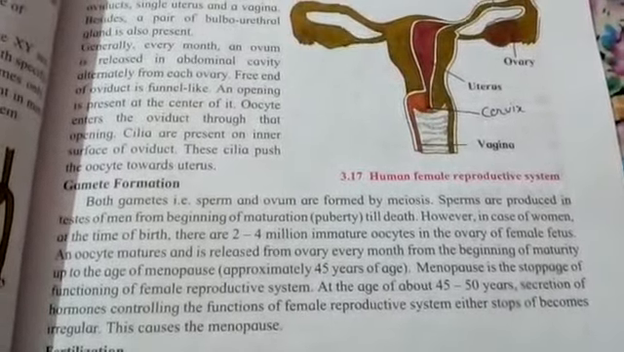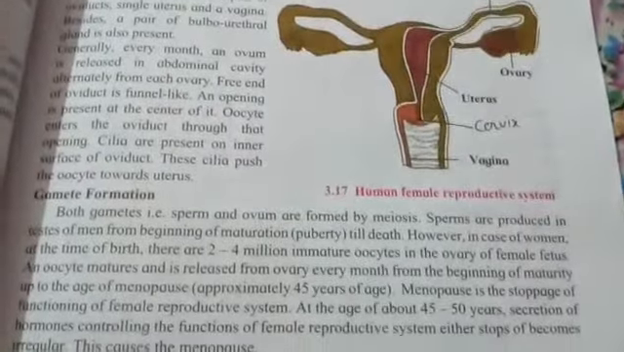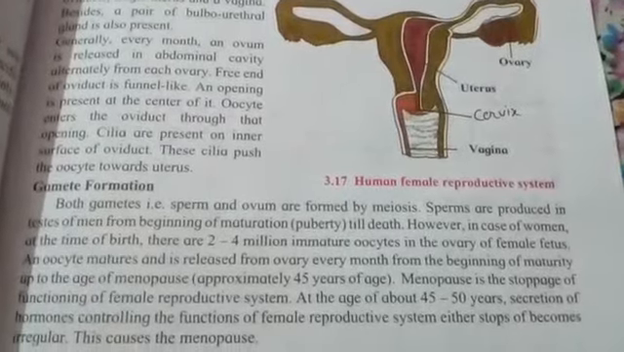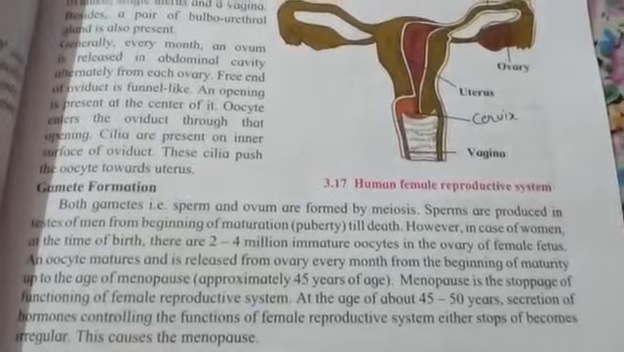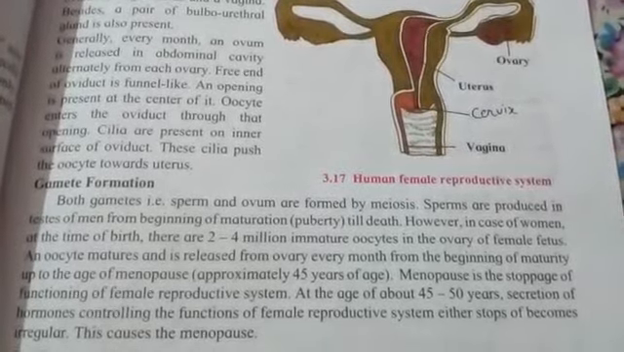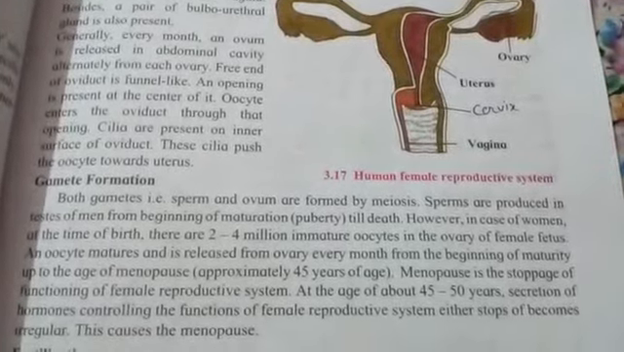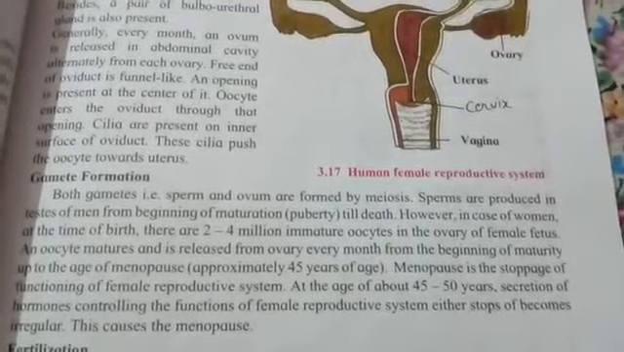And it starts, and whenever the first menstruation cycle takes place, or the first period takes place in girls, that is known as menarche, and it stops at the age of approximately 45 years, which is known as menopause.